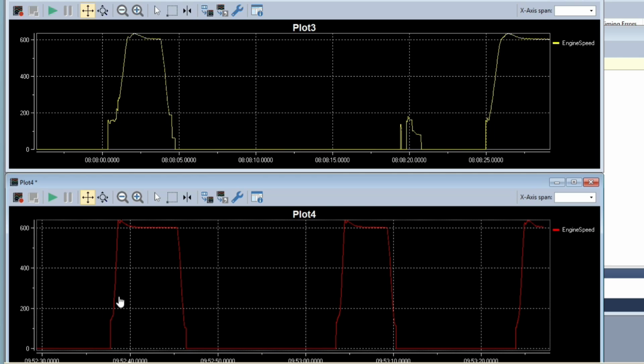Some people would say we just use the software for the engine to see these values. However, the software is a little slow and laggy, so the technician didn't even realize that the RPMs are dropping out like this. He just knew there was an issue, but it happened so quickly. I mean, this is milliseconds of time here. It happened so quickly that he didn't even realize what was going on.